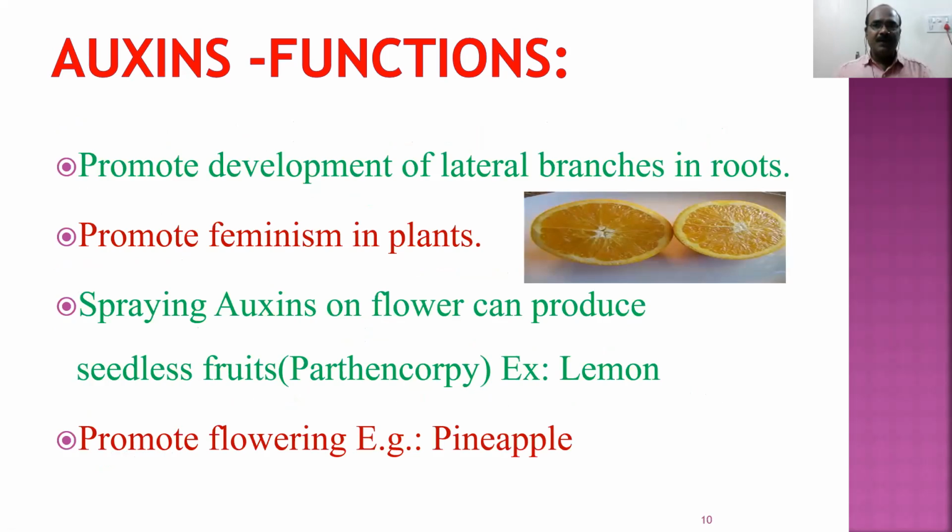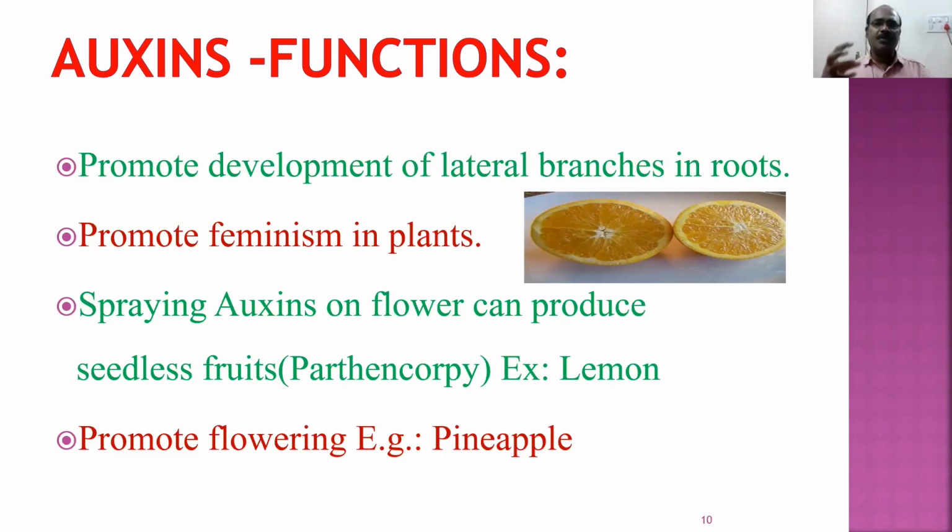More female flowers. Some plants contain female flowers and male flowers separately. If the plant contains mostly male flowers, it won't produce much fruit, and that is not economical. For example, cucurbita and ridge gourd all contain male and female flowers separately. If you spray auxins on them, they produce more female flowers.